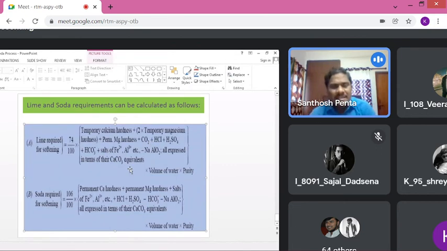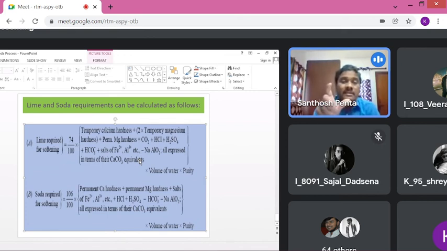See now, what is this, sir? We do not understand this equation. Now you can understand how to implement this formula. For example, I am giving this question: calculate the requirement of lime for the softening of 20,000 liters of water containing calcium bicarbonate equal to 100 milligram per liter. The strength of calcium bicarbonate was given.